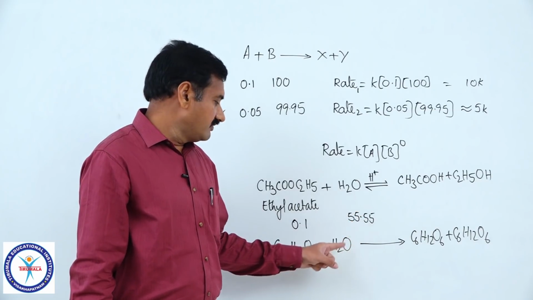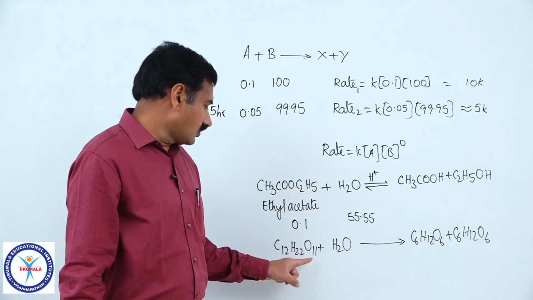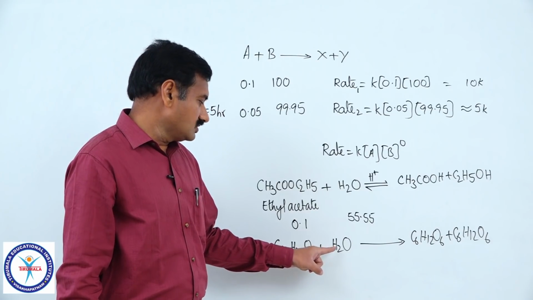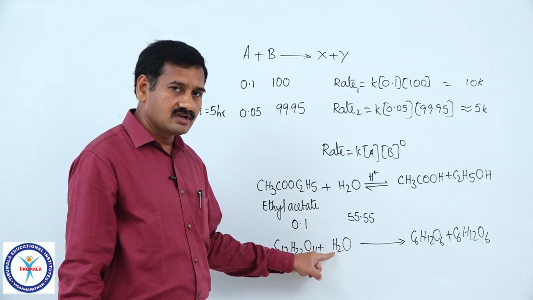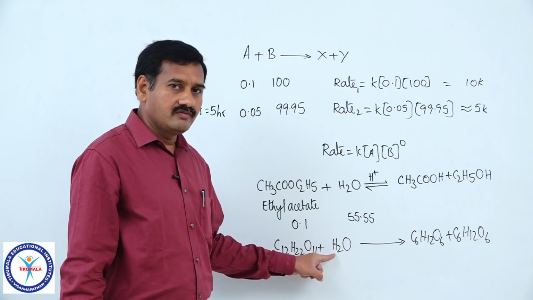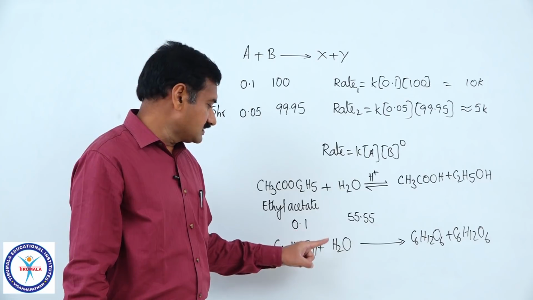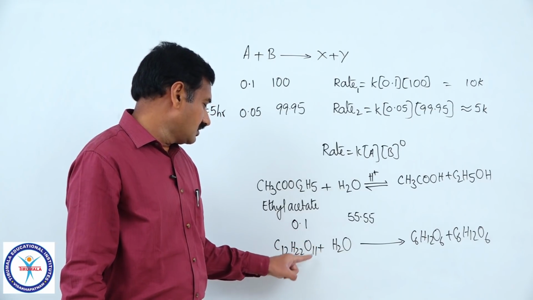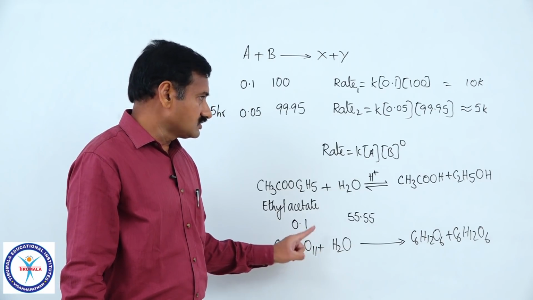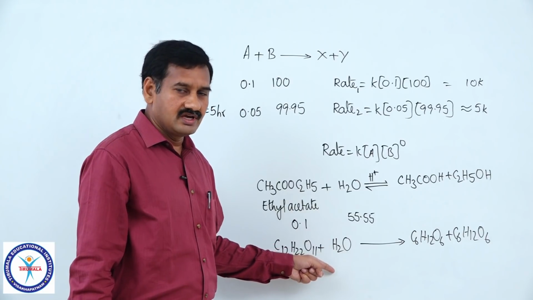Hence, even if the concentration of sucrose is decreased by 2 times, there is no significant change in concentration of water. Hence, molecularity of this reaction is equal to 2, but order is not equal to 2. Order with respect to water is equal to 0, sucrose is equal to 1. So, it is also an example of a pseudo unimolecular reaction.